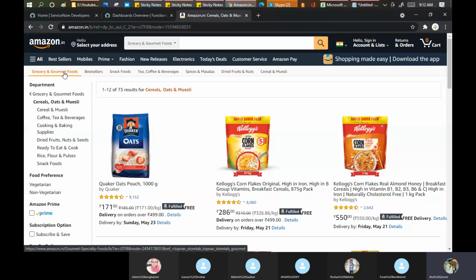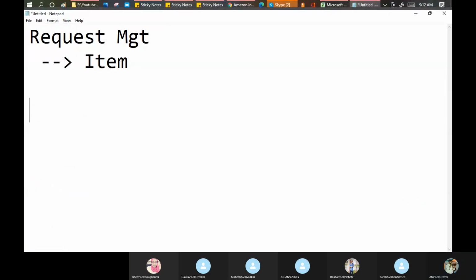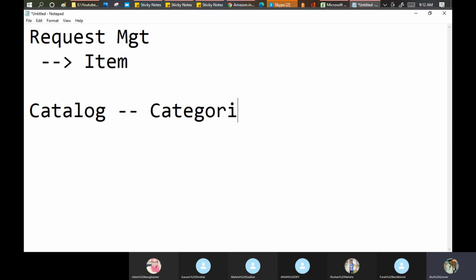This food I want specifically. I want this particular item or dish. Okay. So in the same manner in ServiceNow, we have three things. On the top is called the catalog. Then under catalog, we have a category. And under category, we have an item.